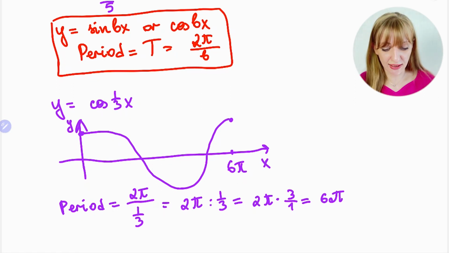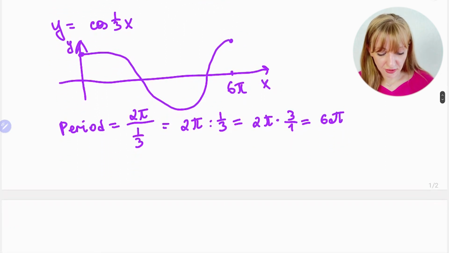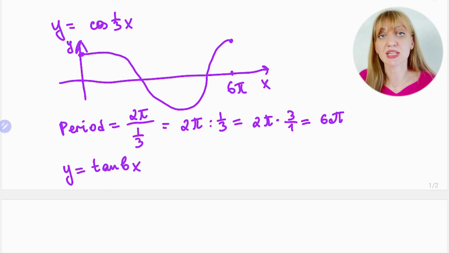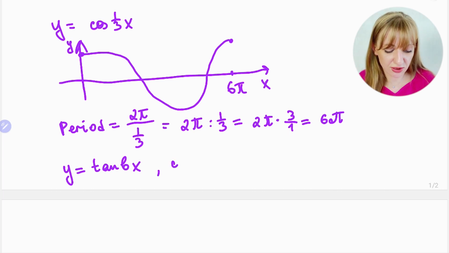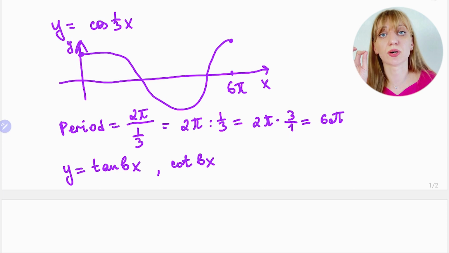And also, by the way, if you just take y is equal to tan bx, because a tangent is also a periodic function, and also cotangent. Usually only at higher level you study a little bit about cotangent, but not a lot. Cotangent is like a reciprocal function to tangent.